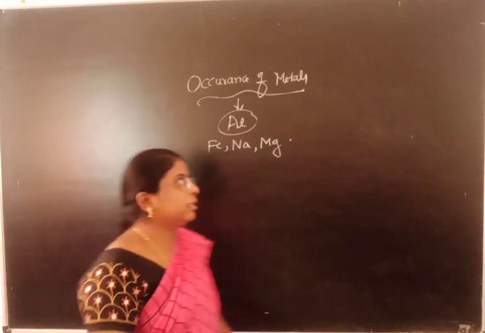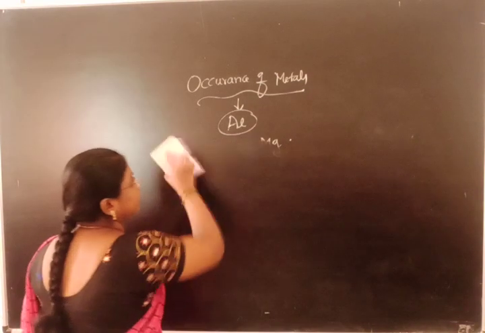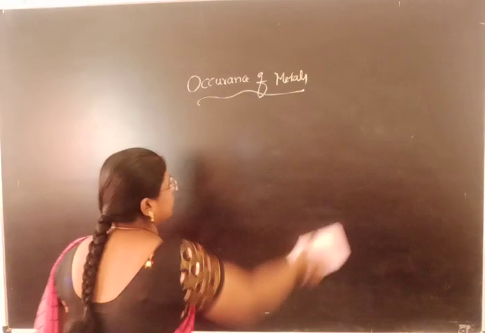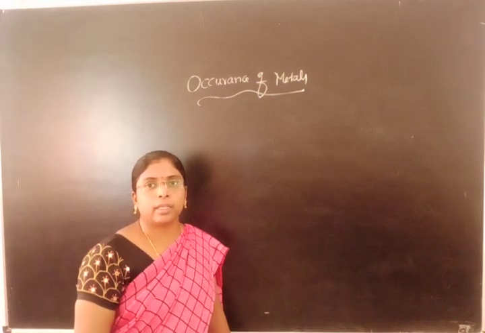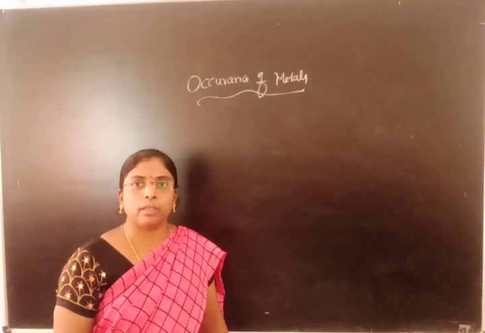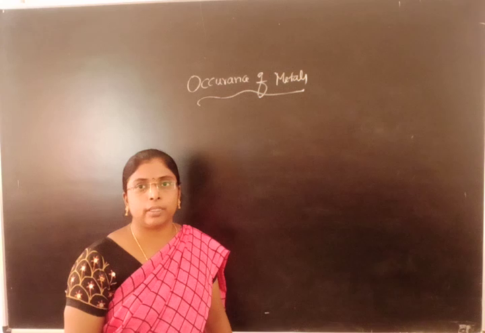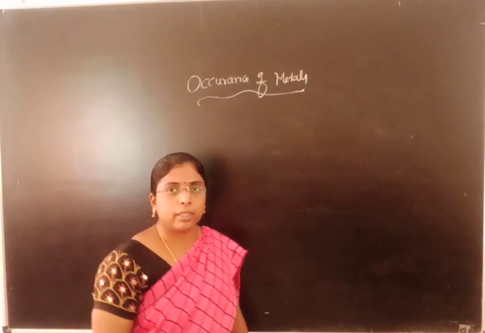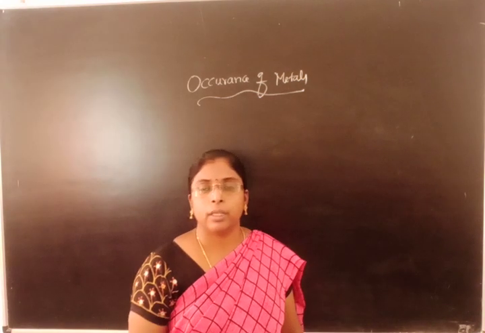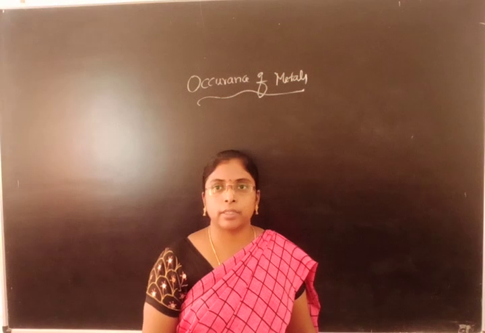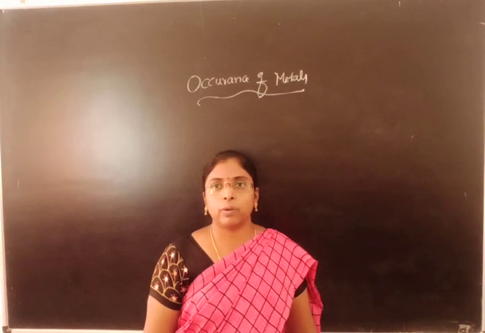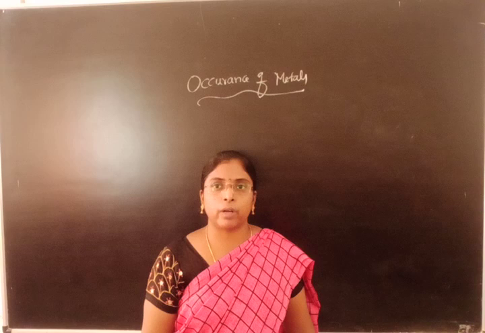These metals are generally reactive in nature. They react with other elements present in nature. When these metals react with oxygen, they form oxides. If they react with chlorine, they form chlorides.